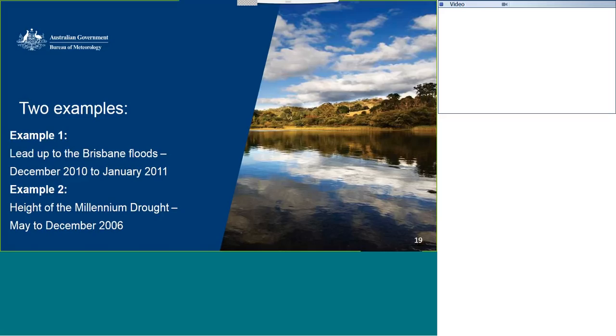The second example, we're going to look at the height of the Millennium Drought. The Millennium Drought was experienced in a variety of ways across the country, but we're going to look at a particular period, that is 2006, and we're going to see how the soil moisture was at this time.